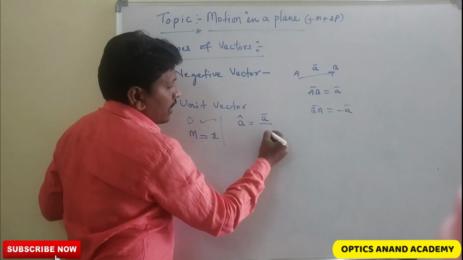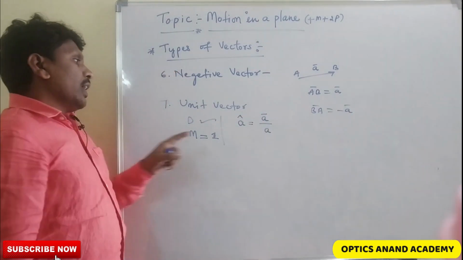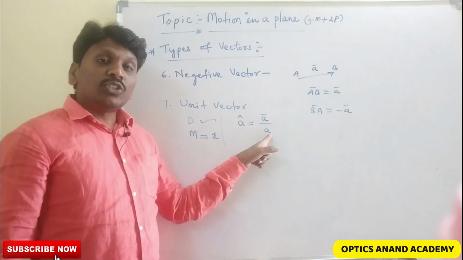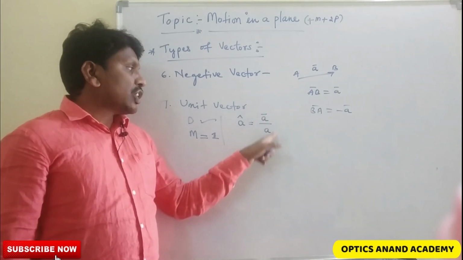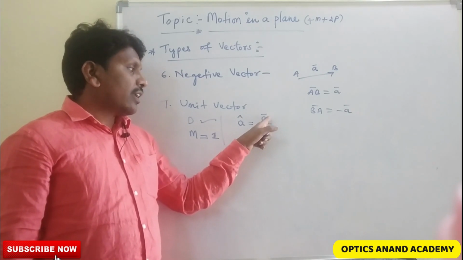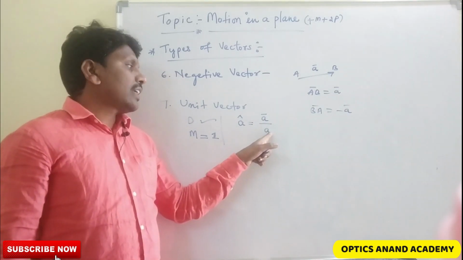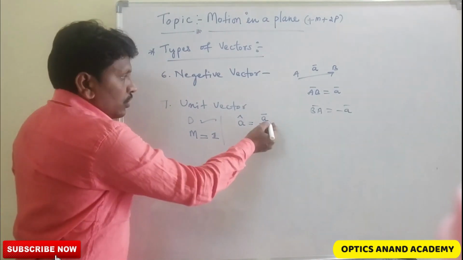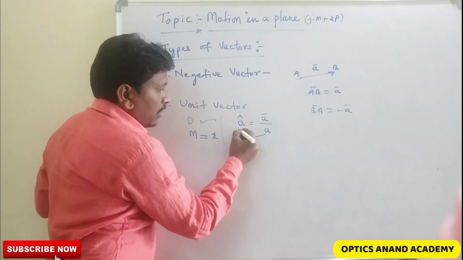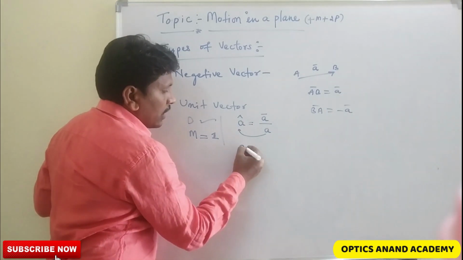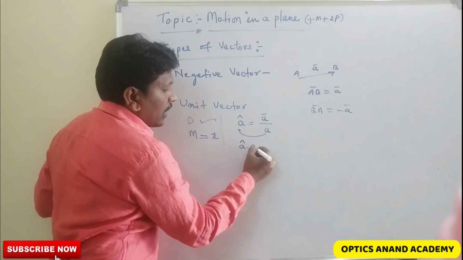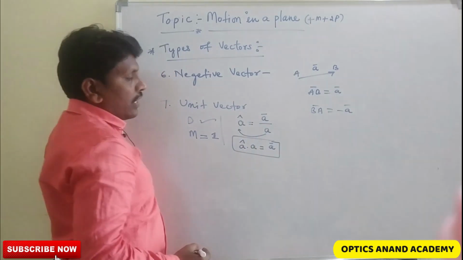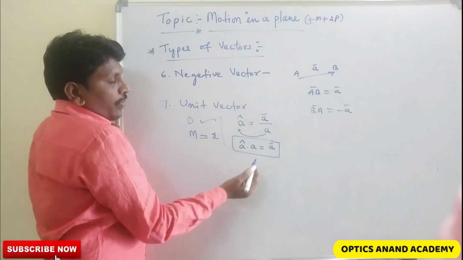This unit vector we can write as A bar by A, where A bar is the vector and A is the magnitude of the vector. The ratio of a vector and its magnitude gives the unit vector. So we can write A cap dot A equal to the vector.